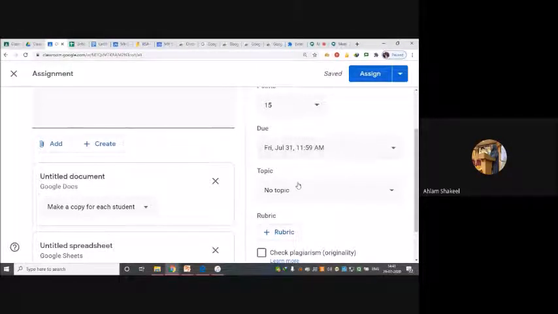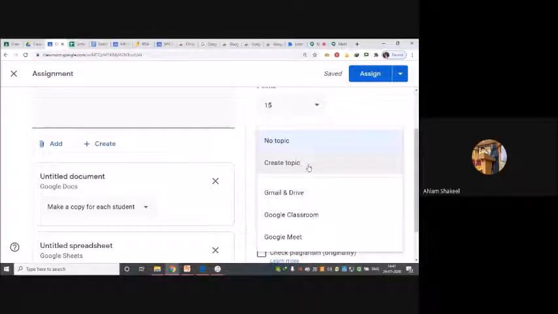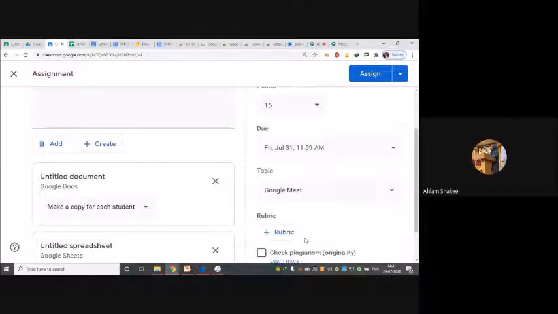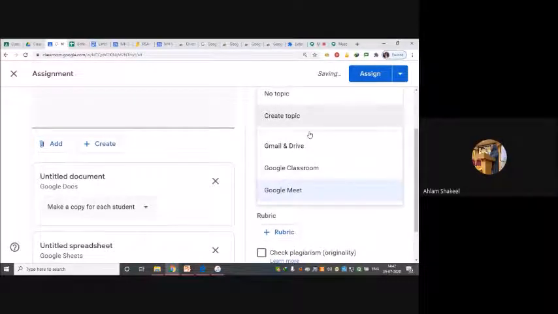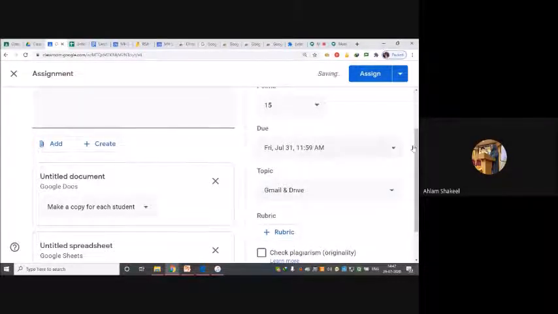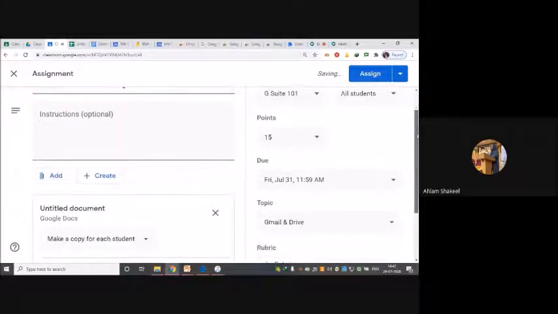And then the topic. Now, this assignment will fall under which topic that you have created? If you have not created one, you can create it from here as well. So you want it to be under Meet, or under Classroom, or under this topic. Now you decide which topic. Suppose I wanted it to be under, suppose, Meet, or the drive. Accordingly, because the topic name that I've given here is scheduling and email,